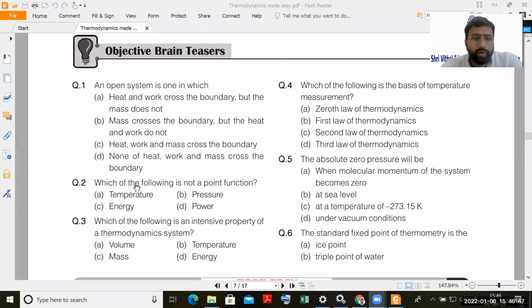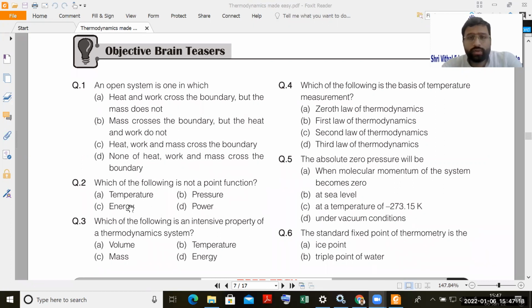Next, question number 2: which of the following is not a point function? We have seen point function versus path function. Properties like heat and work are path functions, where their value depends on the type of path followed. Point functions are independent of the path followed; their values depend on the states. Which of the following is not a point function? Okay, so let us go one by one.